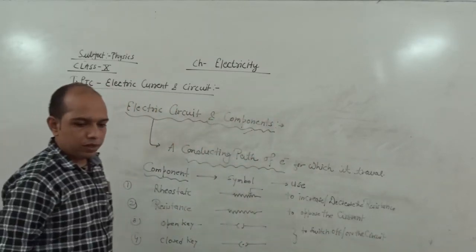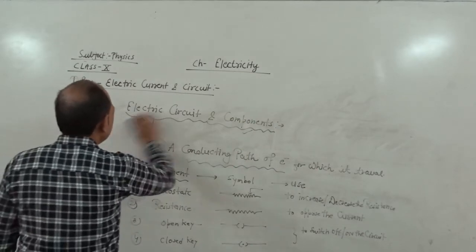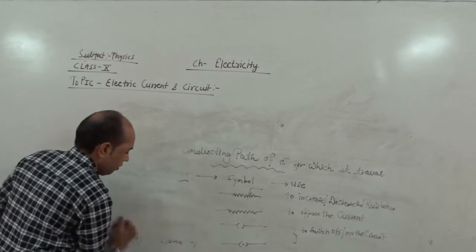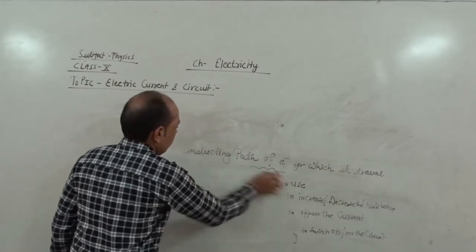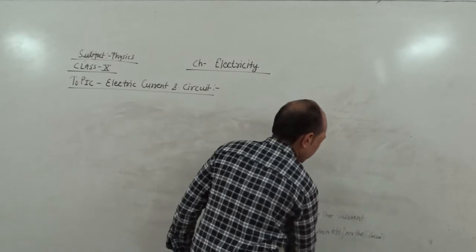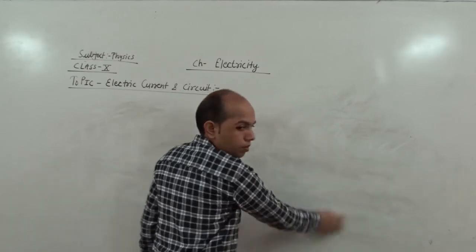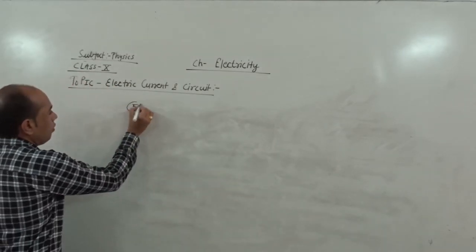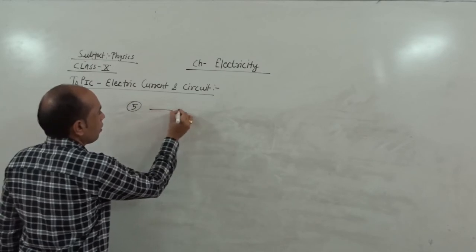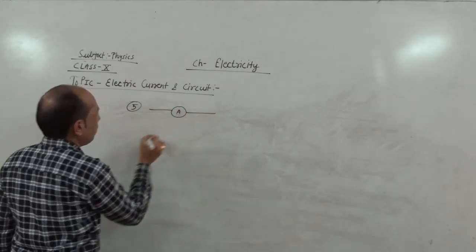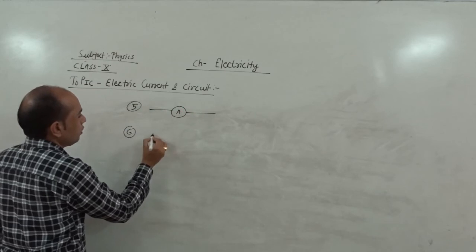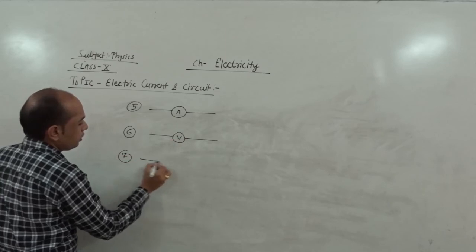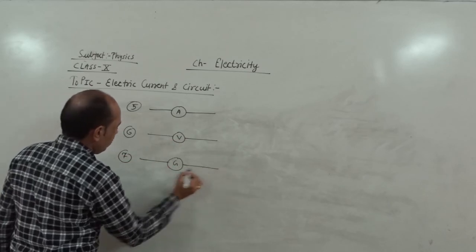Next, fifth one, ammeter. Sixth one, voltmeter. Seventh one, galvanometer.